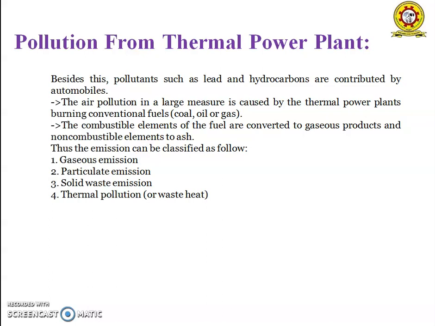One of the government regulations states that the maximum temperature of the outlet water should not be more than 1 degree centigrade above the atmospheric temperature. And some of the methods to reduce the thermal pollution are construction of a separate lake, cooling ponds, and cooling towers.